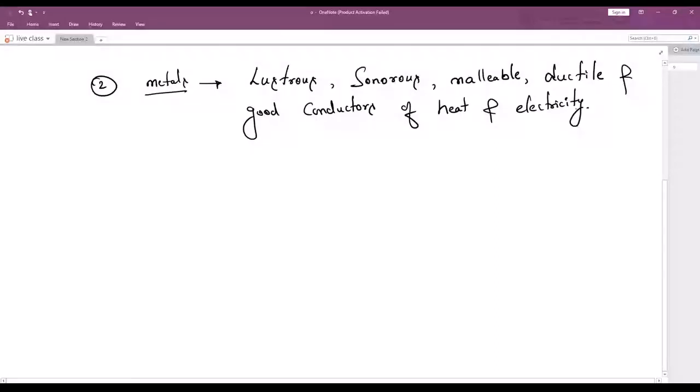Understood, children? Did you understand what you mean by metal? So metals are sonorous, malleable, ductile, and also they are good conductors of heat and electricity.